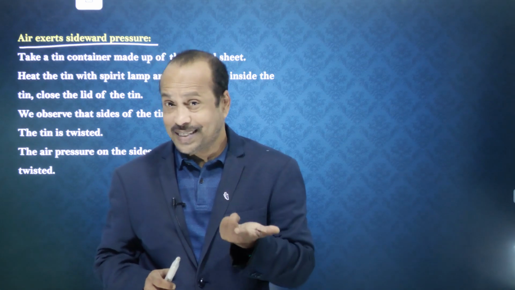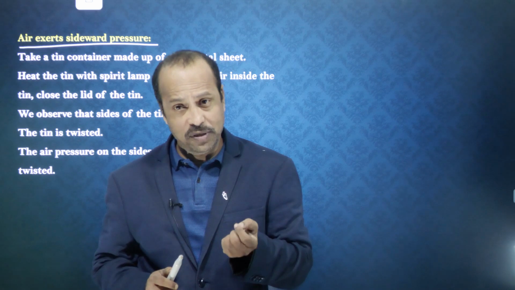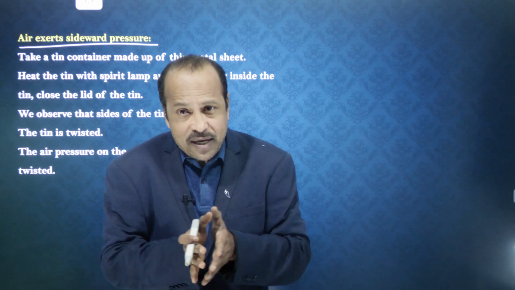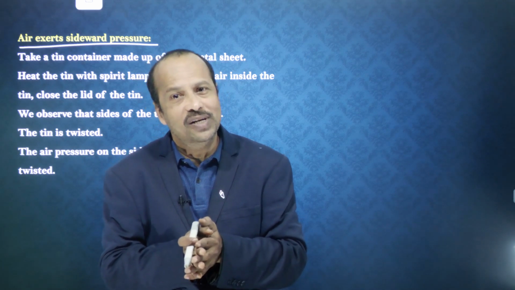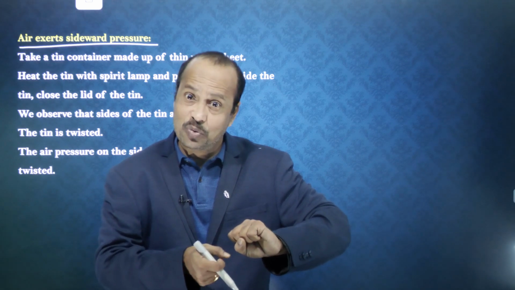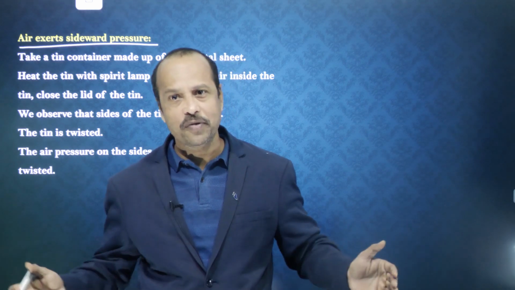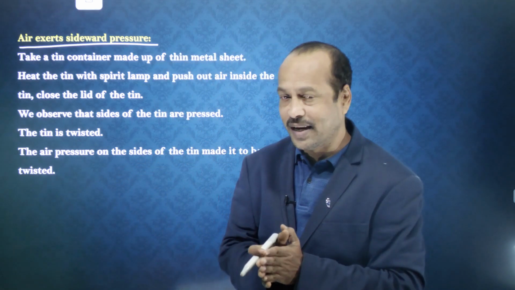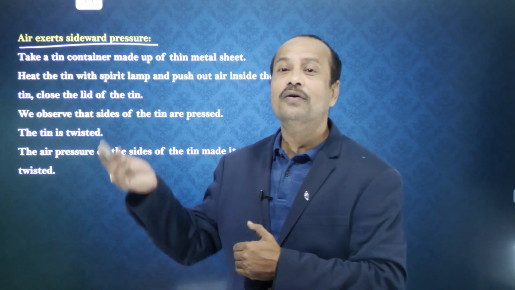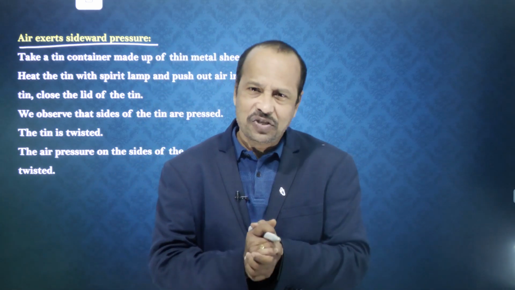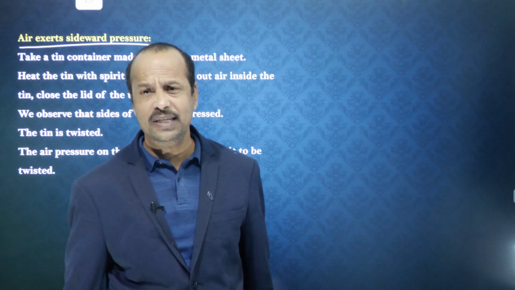The meaning is that inside there is no pressure, but outside a lot of pressure is there. So this outside pressure crushes the tin bottle, and it even gets squeezed. The meaning is that from all the sides pressure is acting on the tin. And where has this pressure come from? From the air, the atmosphere. So this atmospheric pressure exerts on the tin and crushes and squeezes it.